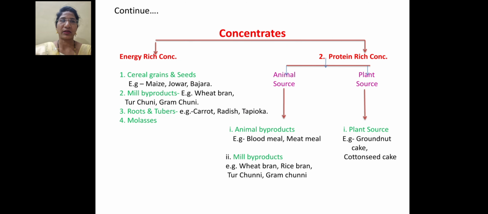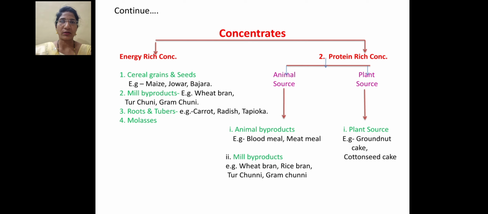The second part is concentrate. This concentrate class is classified into two classes, that is energy rich concentrate and protein rich concentrate. In energy rich concentrate, there are different types of cereal grains and seeds, meal byproducts, roots and tubers, and molasses. Cereal grains and seeds include grains and seeds of maize and jowar as well as bajra. Then meal byproducts, examples of which are wheat bran, tur chunni, gram chunni. Then roots and tubers include carrot, radish, tapioca, and the last part is molasses.